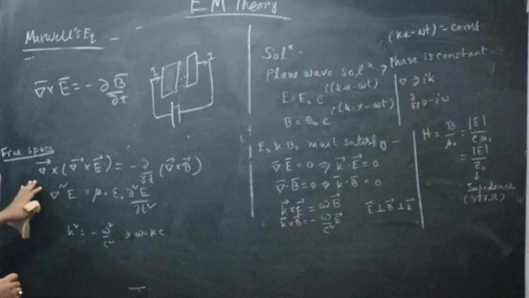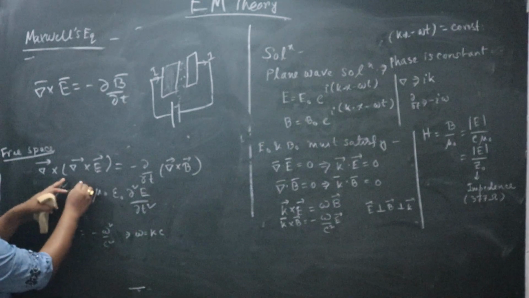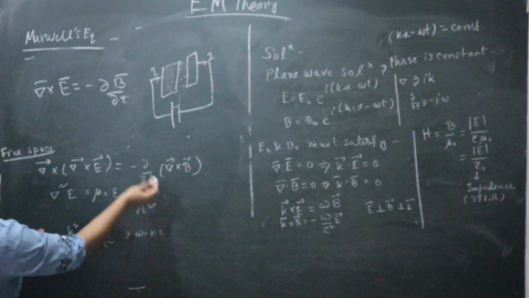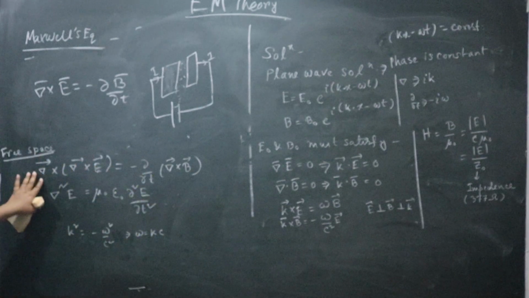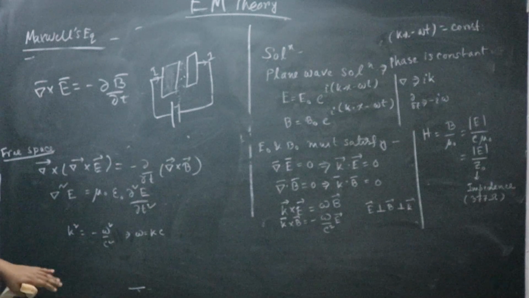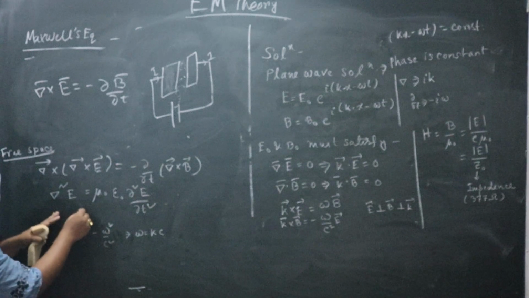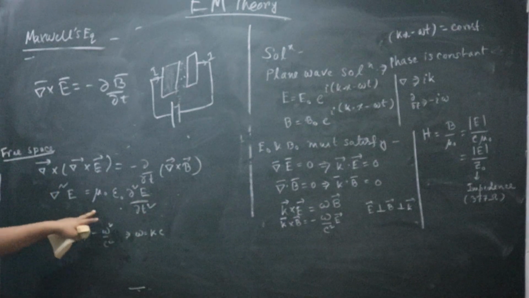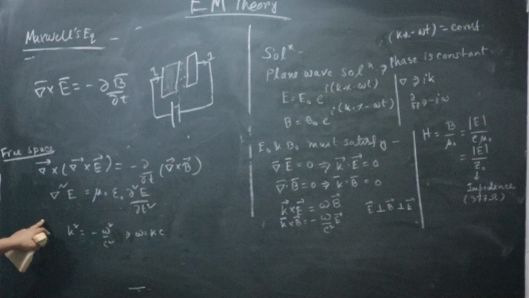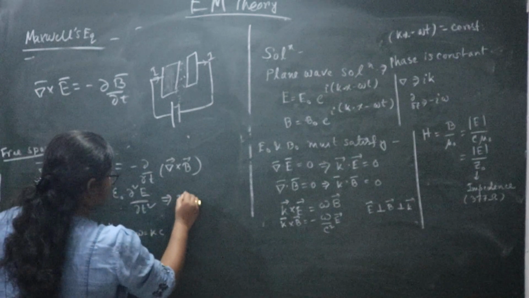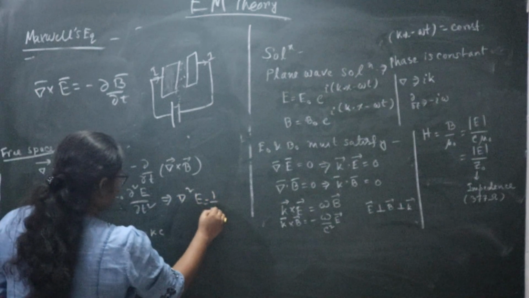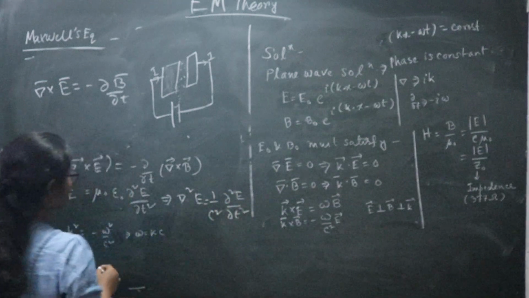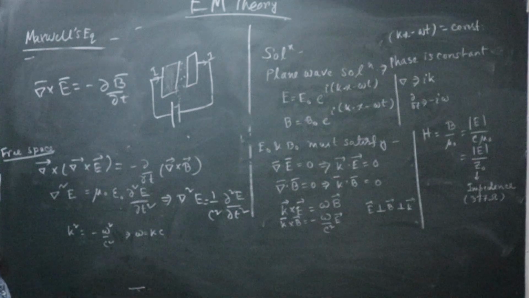You take the curl of equation 3 and you get curl of curl of E equals minus del by del t of curl of B. Now you simplify it, and after vector simplification you will get del square E equals mu naught epsilon naught del 2E by del t2, and we know that it's a very famous wave equation, right? Just like this, del square E equals 1 by c square del 2E by del t2, where c equals 1 by root over mu naught epsilon naught.